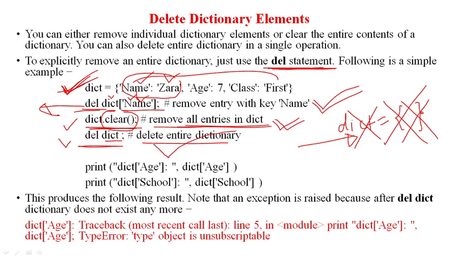So it will delete the entire dictionary. Entire dictionary means not even an empty dictionary is there in the memory. There is no such dictionary available in the system if I do this operation. Okay, it will delete the entire dictionary, not even an empty dictionary will remain present. If I use only this, then the dictionary will remain present but there will be no element in the dictionary. If I use only this, then a certain element will be deleted only, the rest of the elements will remain present in the dictionary. Okay.